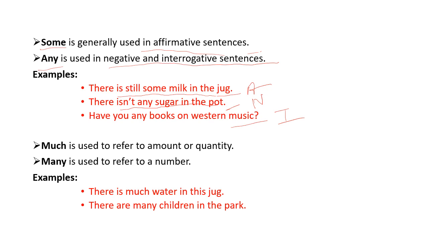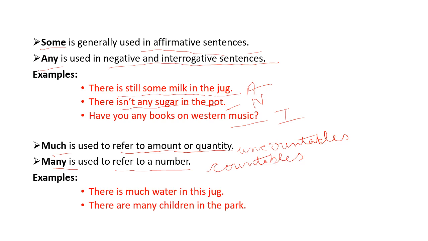Next, much and many. Much and many also mean the same, great in quantity or number. Now what's the difference? Much is used to refer to amount or quantity, while many is used to refer to a number. In other words, much is used with uncountable nouns, which you cannot count. Many is used with countable nouns, the objects which you can count. You can see an example and then you will understand it better.